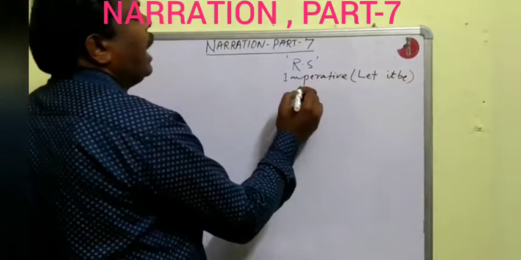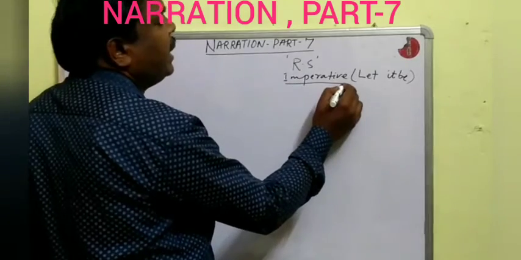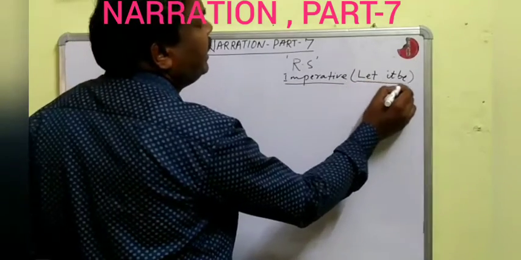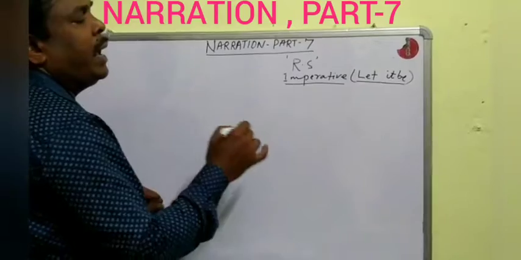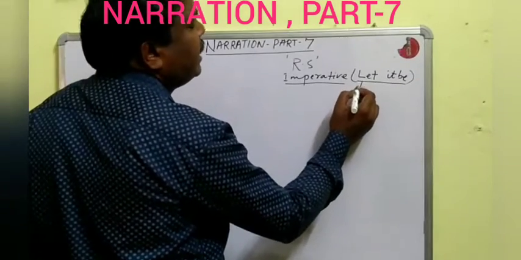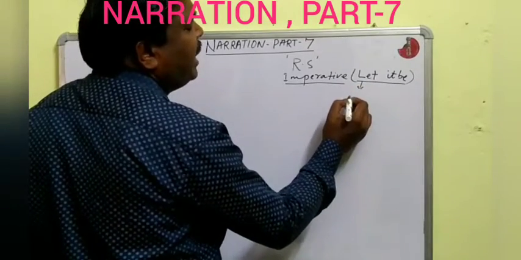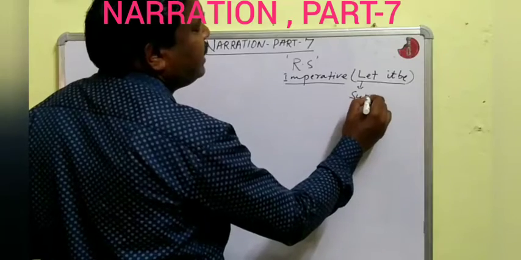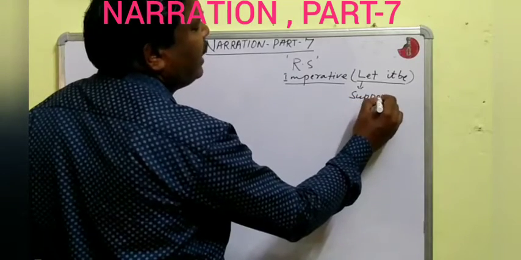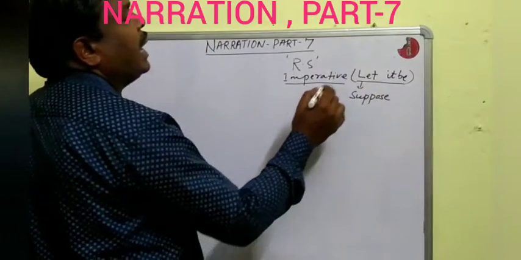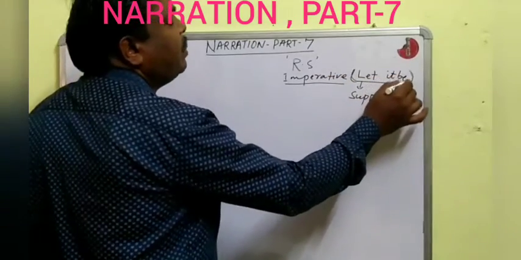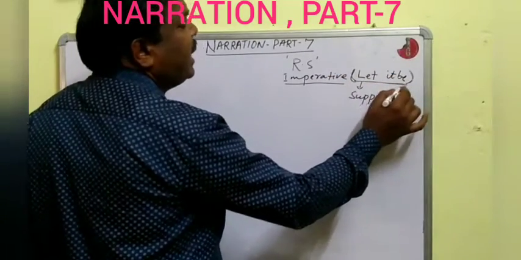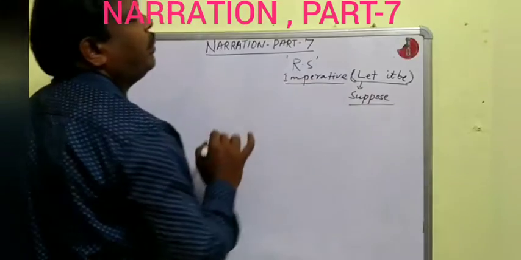The imperative sentence starts with let it be, and it has the meaning suppose, S-U-P-P-O-S-E. That means let it be expresses a supposition.